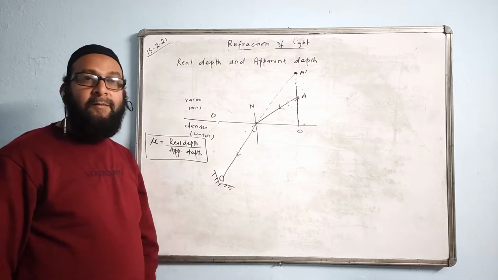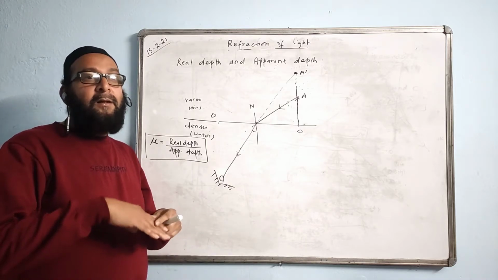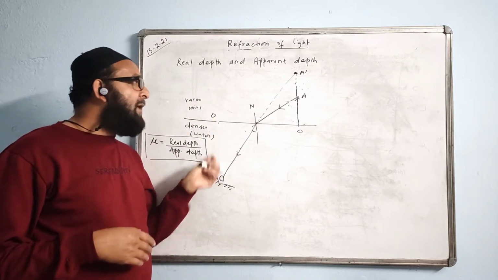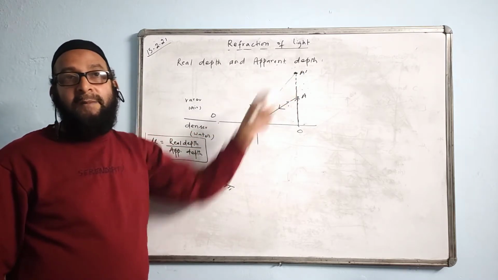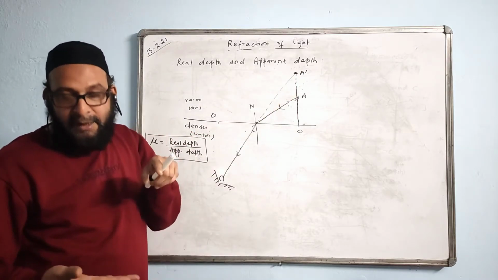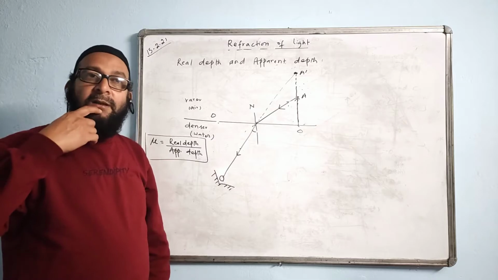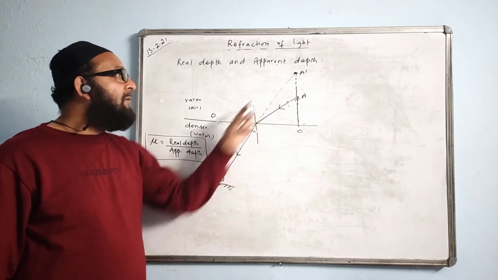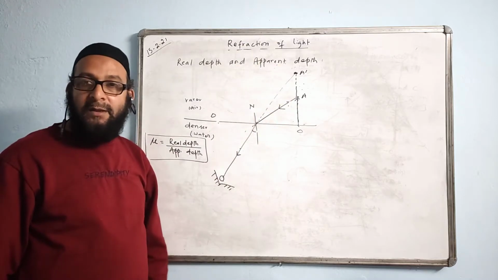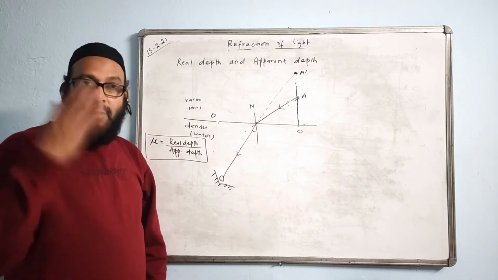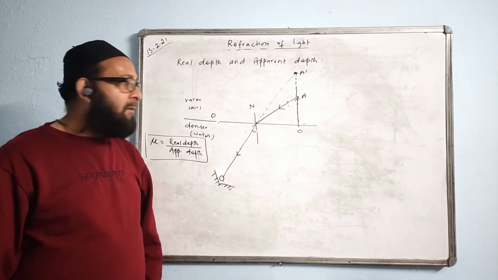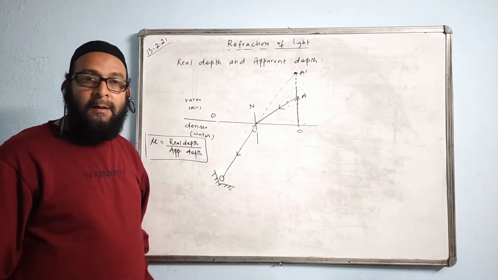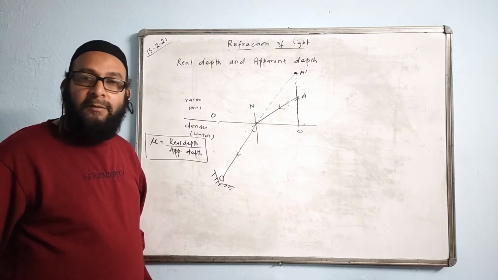In the first case, when the object was in the denser medium and the observer was in the rarer medium, the object's position appeared raised, that means the object looked shorter. But in this case, the object will appear taller than its actual size, slightly longer in height. This is also happening due to refraction.